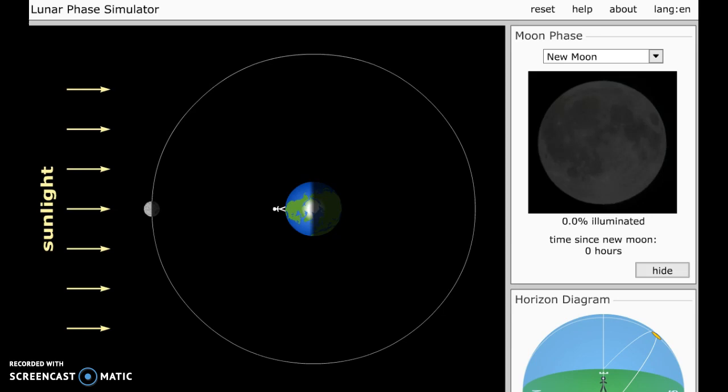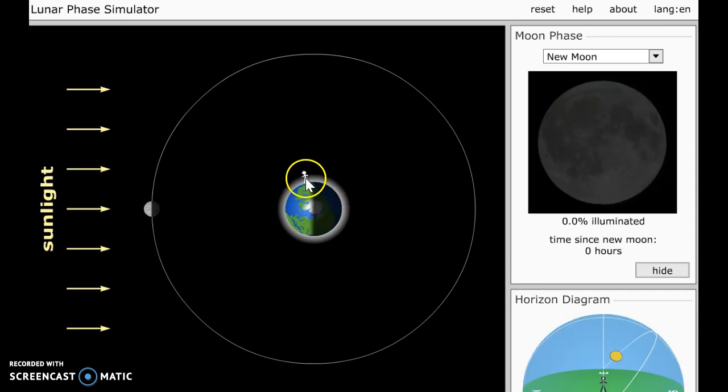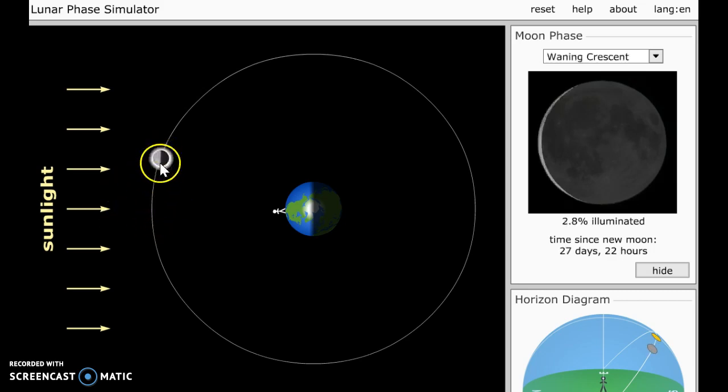Number one says, if you see the moon high in the sky near noon. Realize this is noon, then this is sunset, this is midnight, sunrise, and so this is noon. If you see it high in the sky, you'd expect to say new. However, you can't see a new moon, so we would look for either the waning crescent or the waxing crescent. Looking at the answers, the one that is possible there is waxing crescent, and so we chose waxing crescent for number one.